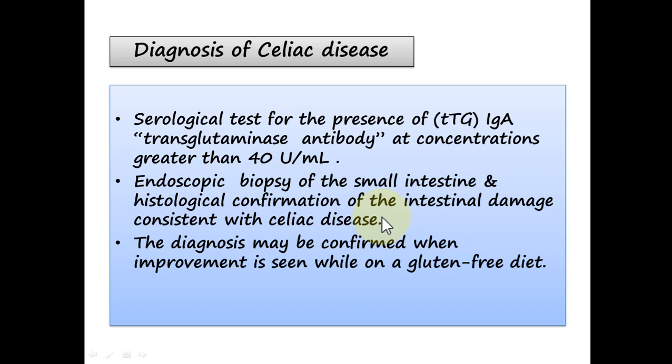Very simple. And finally, if we strongly suspect the celiac disease, we put the patient on a gluten-free diet. And soon we come to know that the patient's symptoms and signs start improving. So this will confirm the diagnosis of the celiac disease.